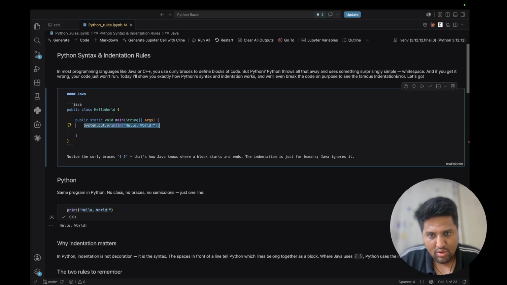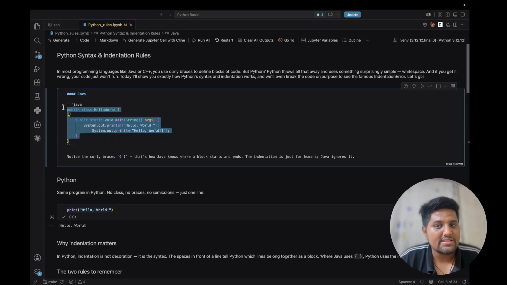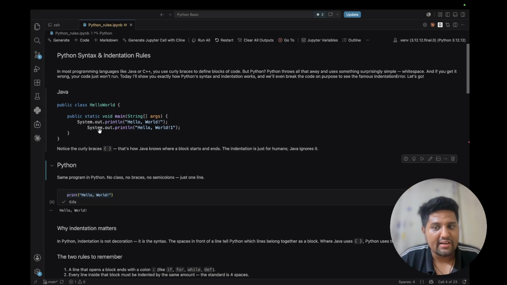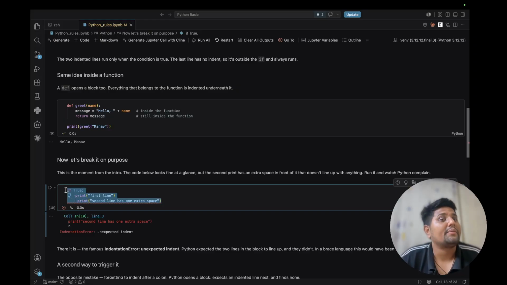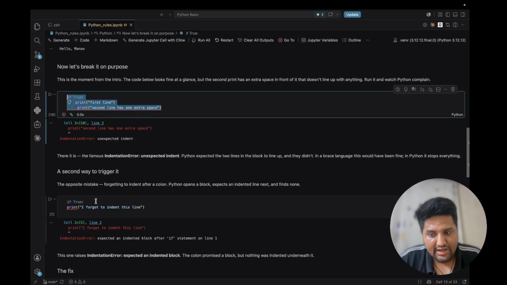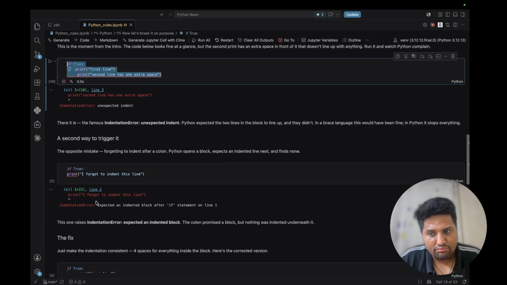If I copy this System.out.println and write it here, this code will still run in Java. It won't create any error. But in Python, if indentation is wrong, it will create an error. That is what I wanted to clear for you. Hope you guys are understanding it.